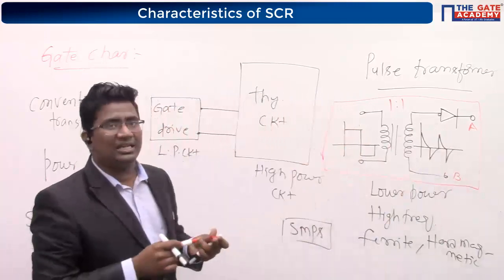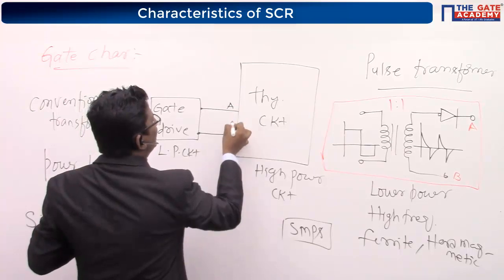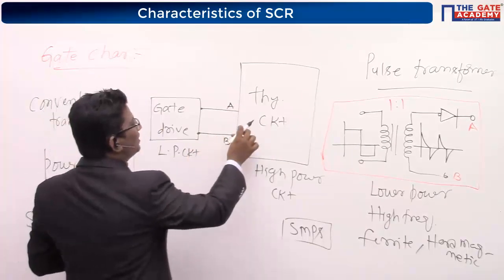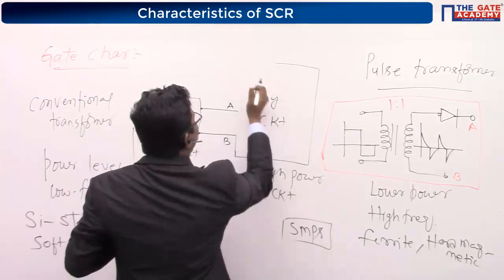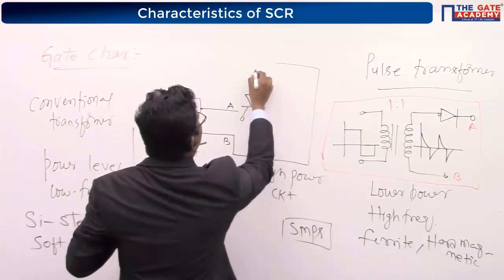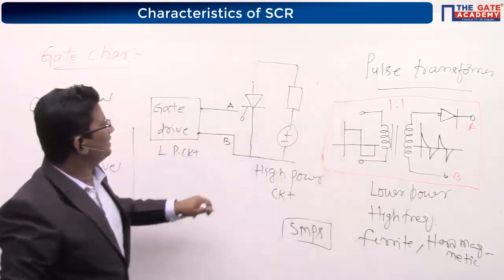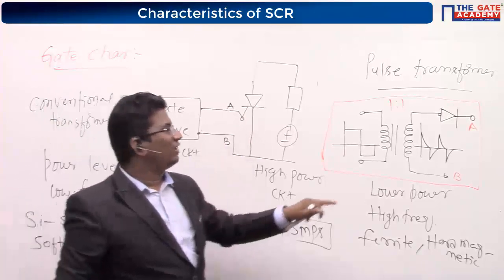A and B terminals are there, right? Now can I say A terminal is here and B terminal is here? Yes or not? This A terminal is connected to, can anyone tell me, what? Tell me. This A terminal is connected to here. Now, this terminal, what will it do?